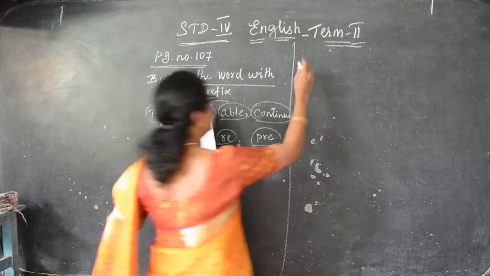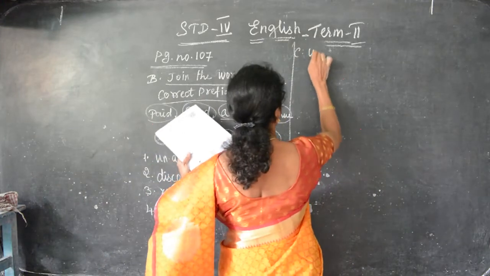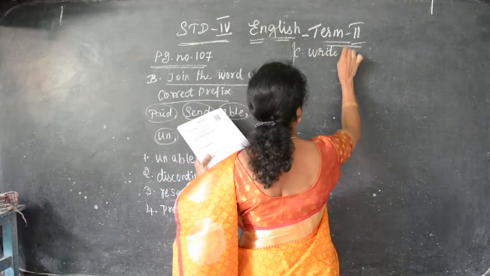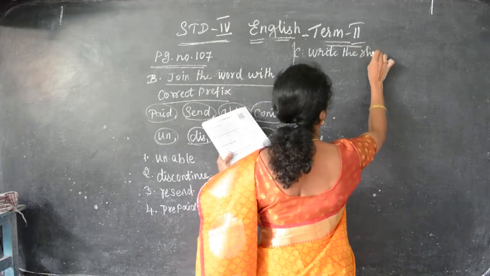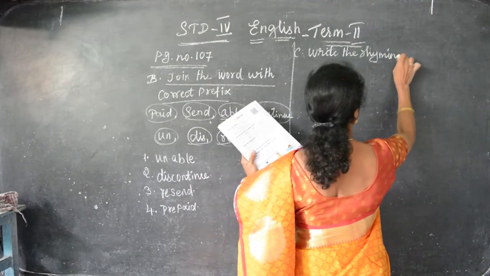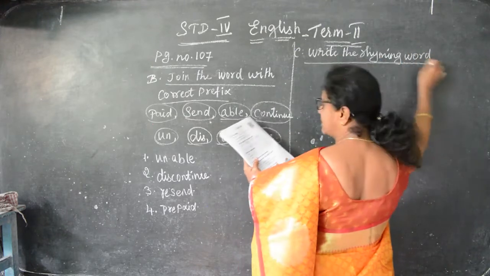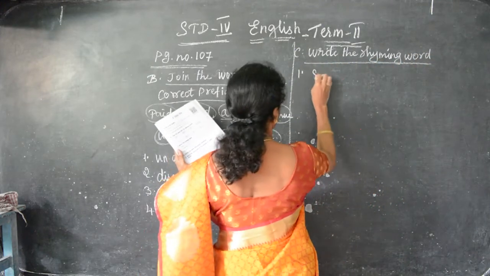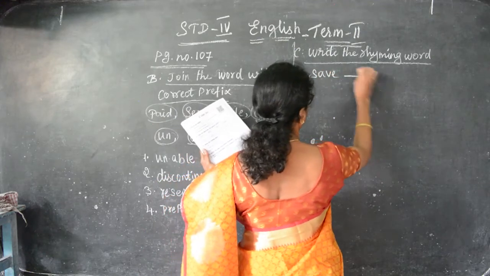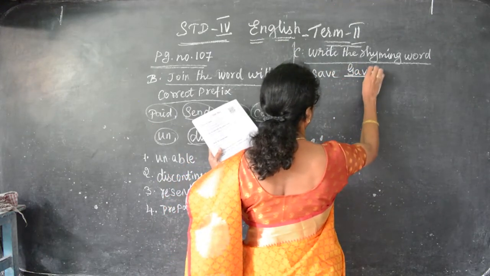And third one is write the rhyming word. So what is the rhyming word here? This rhyming word, save. We can write gave. Save, gave.